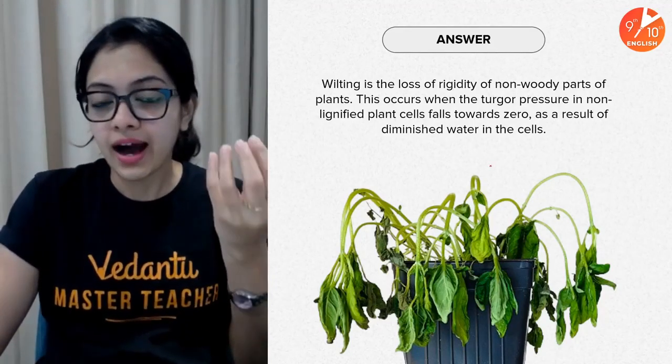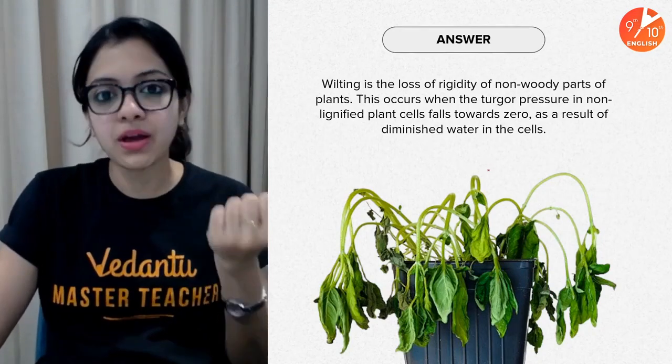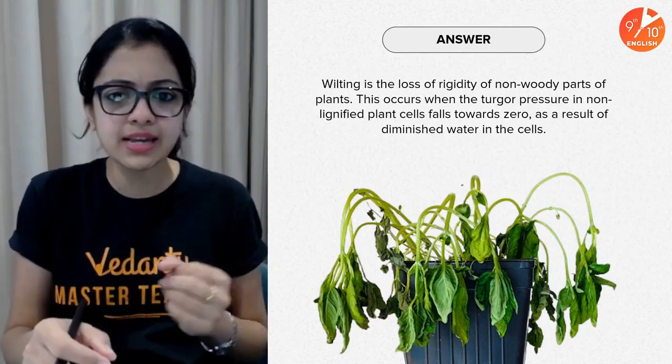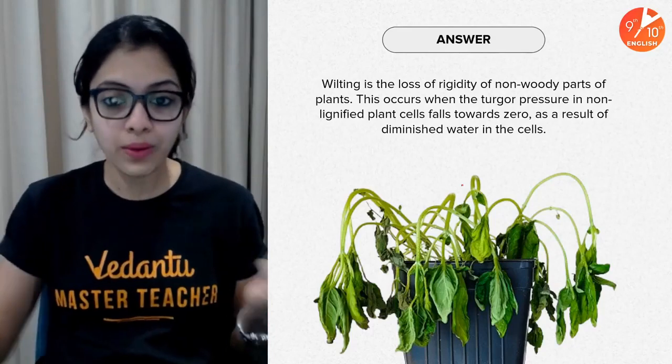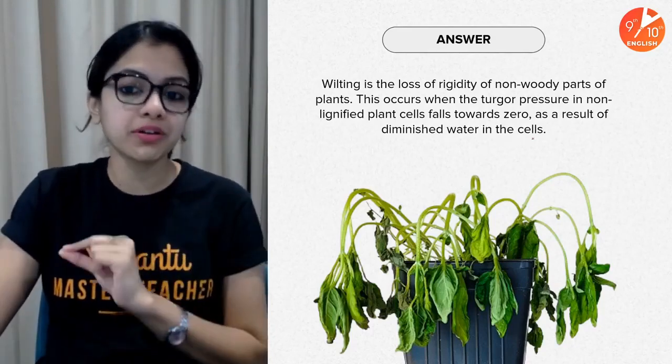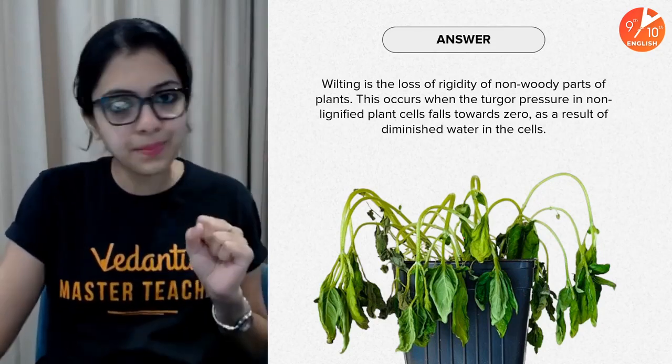It is when that happens that the plant ends up wilting. Without much water in it, it becomes flaccid, and ultimately the plant is seen to wilt as a result of diminished water in the cells. So this is an example of a wilted plant.